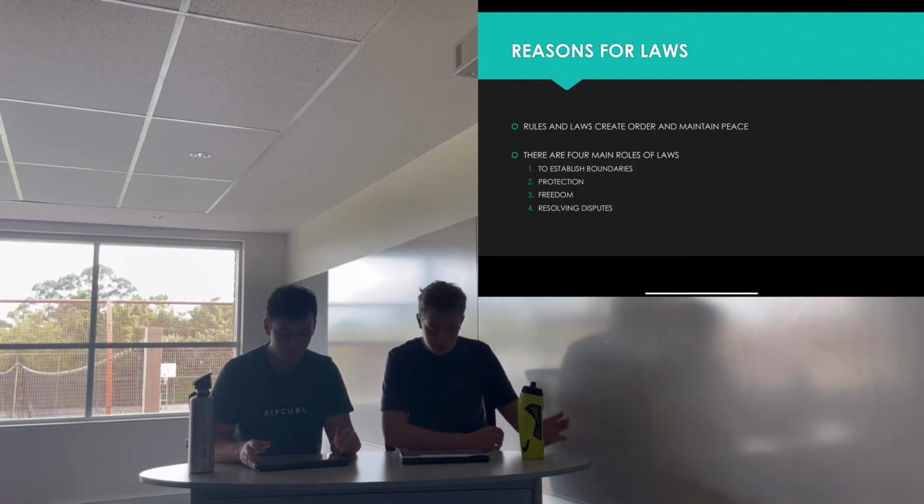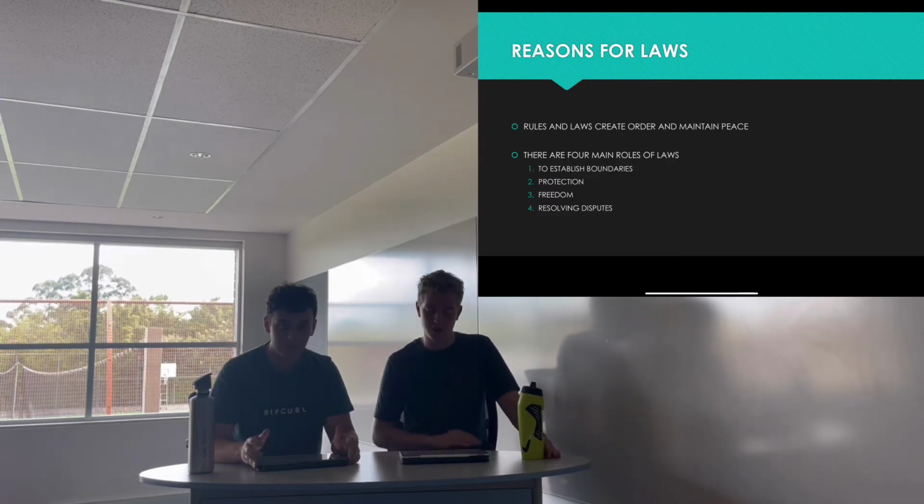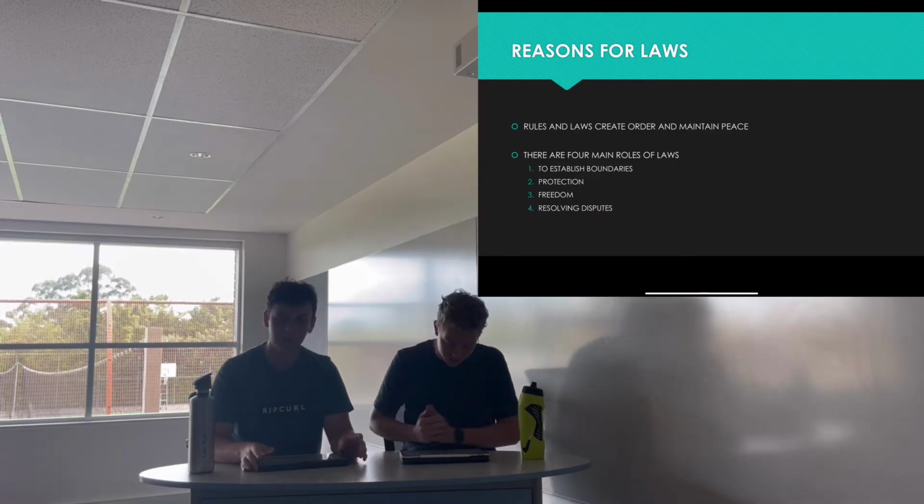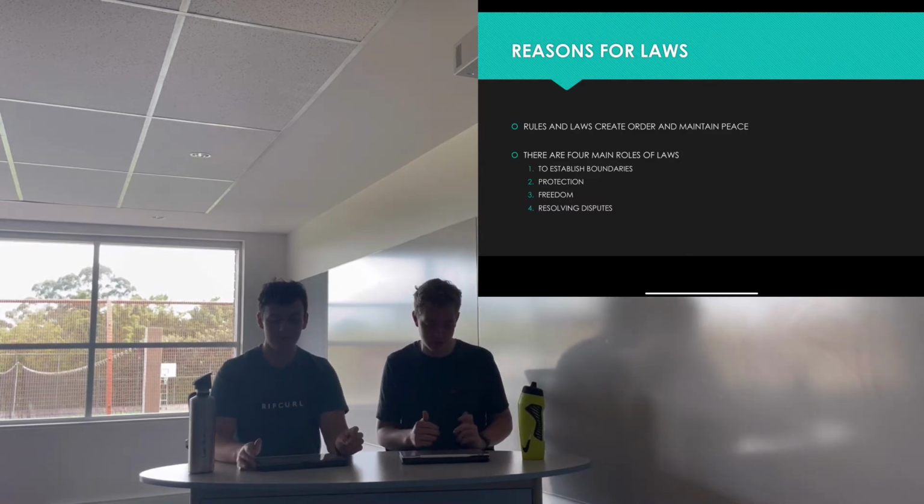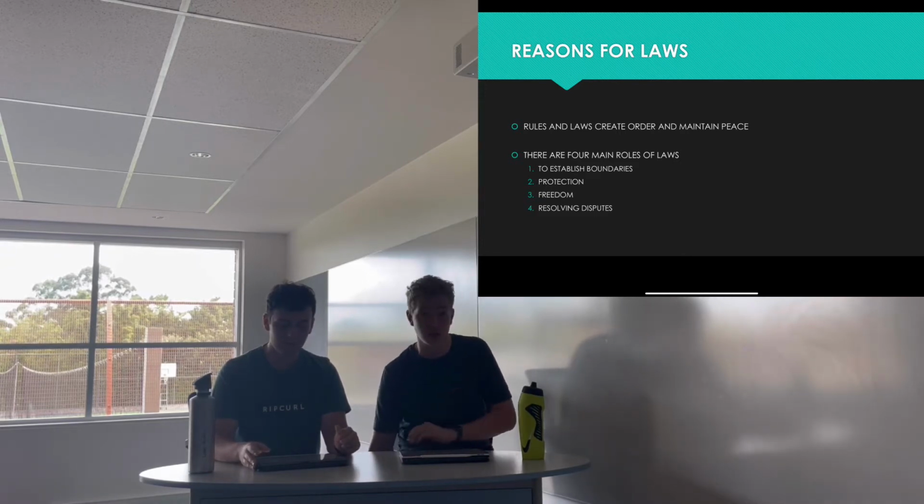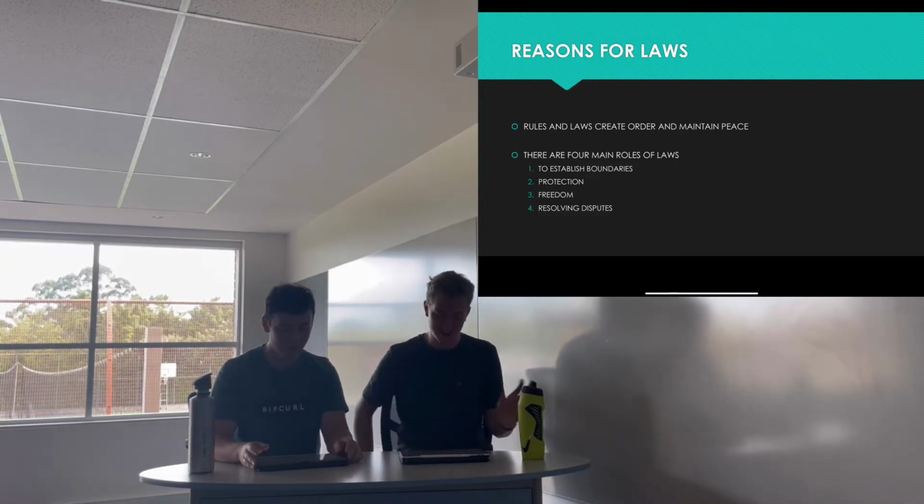Thirdly, they give us freedom, so they tell society what they can do as well, essentially like you can operate a business and you can drive a car, Luke can't. Fourthly, they're there to resolve disputes. In order to stop people from taking the law into their own hands, it provides a police force, court system, and correctional centres to do this. Wonderful analysis, Jeremy. Thank you.